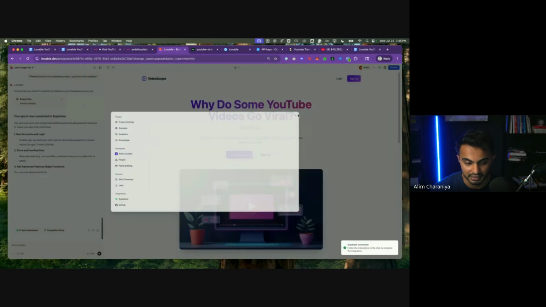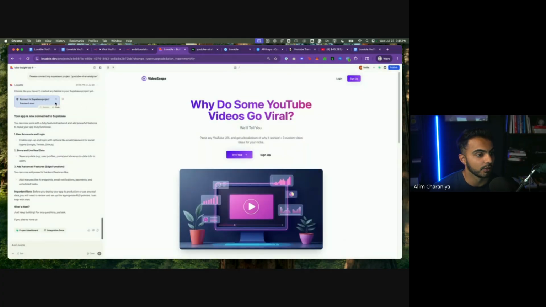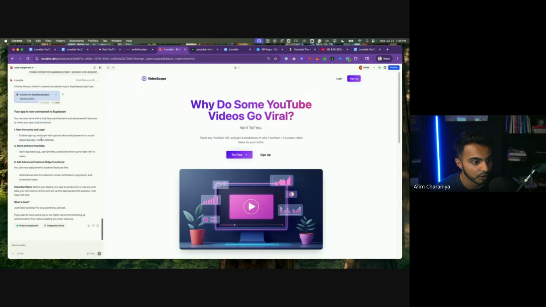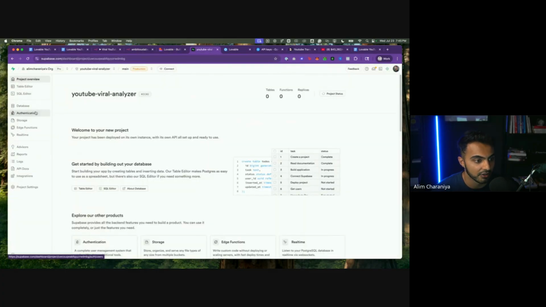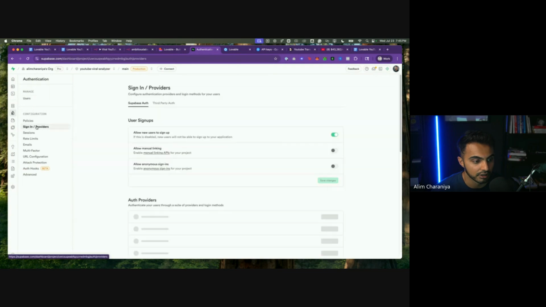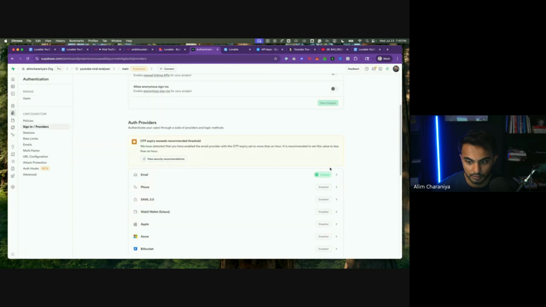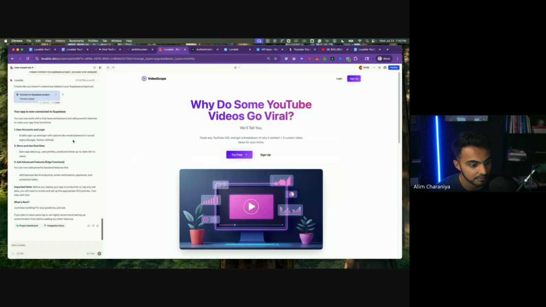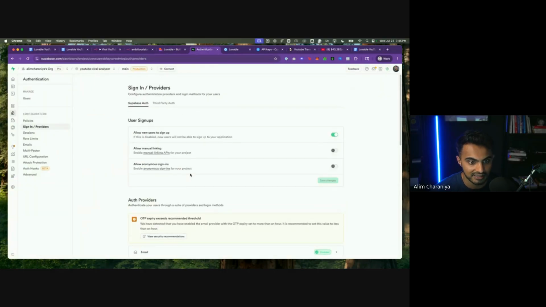Awesome. Connected. And on the left side, the Lovable agent is saying, it looks like you haven't created any tables in your Supabase project yet. That's okay. So we're going to enable user accounts. Okay. Let's head over to our project dashboard. We'll hit authentication. Okay. We're going to go to sign in and providers, and we're going to enable email. Looks like it's already enabled. That's great. Awesome. Looks like authentication is set up here.